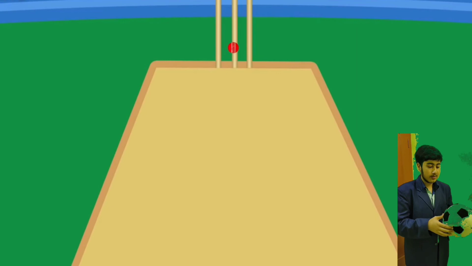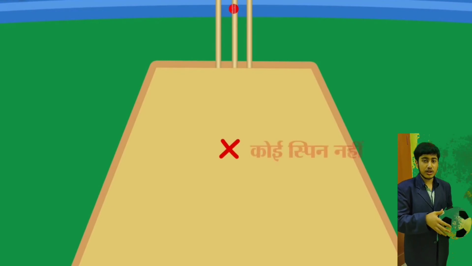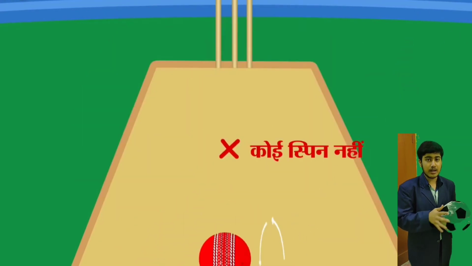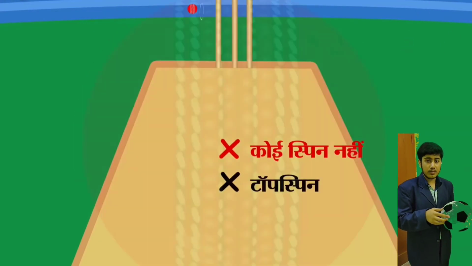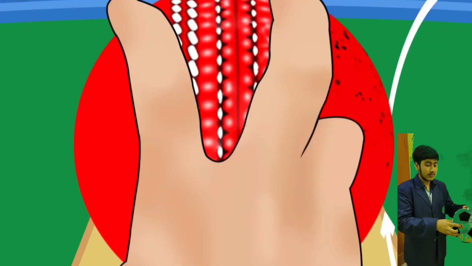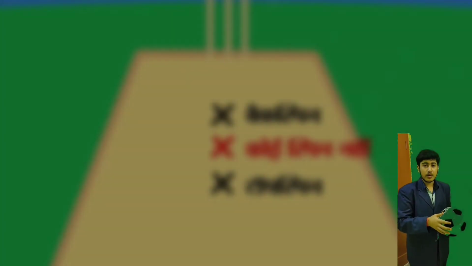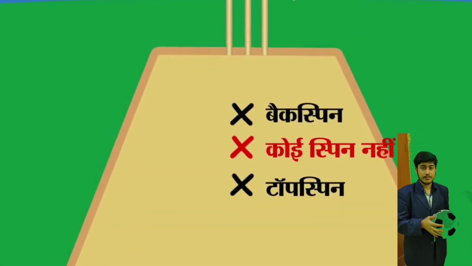If the bowler throws the ball with backspin, meaning the rotation of the ball is in the backward direction about its own axis, it is called backspin. If the bowler throws the ball with backspin, the ball goes like this with the same velocity and in the same direction. It will hit the ground farther than the point of the no-spin ball.